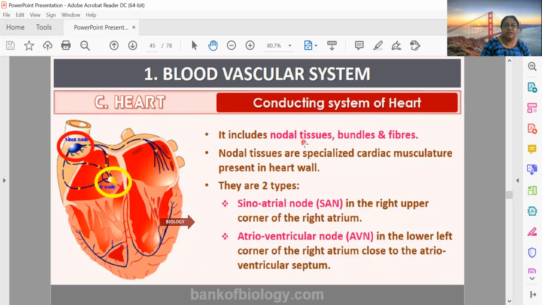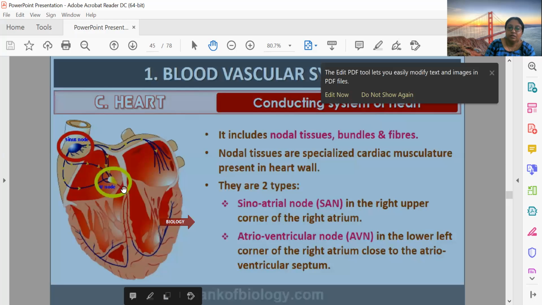So in the heart, there are nodal tissues or fibers. These fibers are actually excitatory because the heart is completely made up of muscle. And when this muscle gets excited, it will contract and expand to make the heart work properly. Here there will be the sinoatrial node, or SA node. It is present at the upper right corner of the right atrium. It is present here.